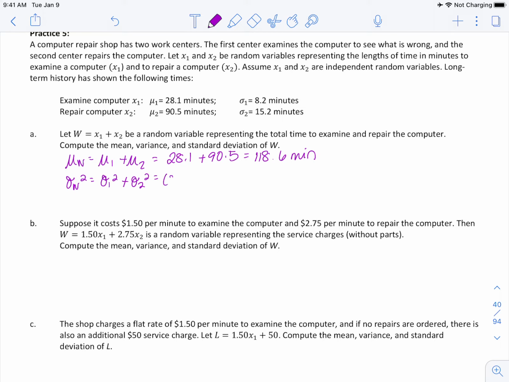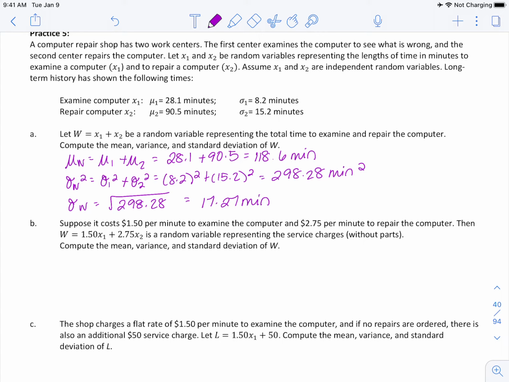So this is 8.2 squared plus 15.2 squared, which is 298.28 minutes squared. And then when we find the standard deviation, our sigma of W is equal to the square root of 298.28, which will be 17.27 minutes.